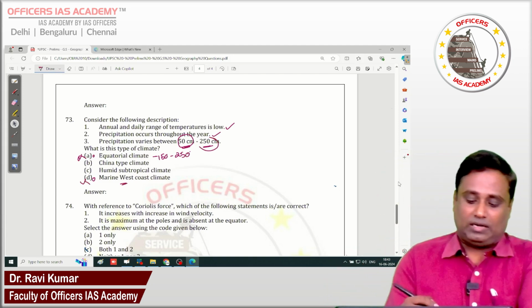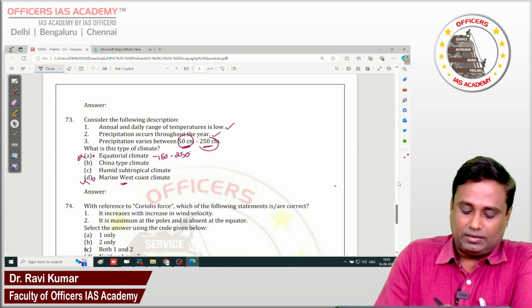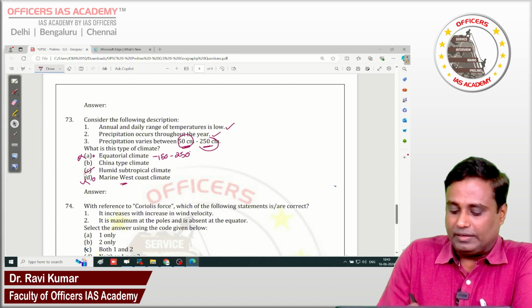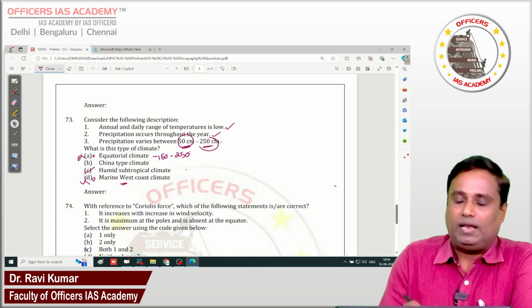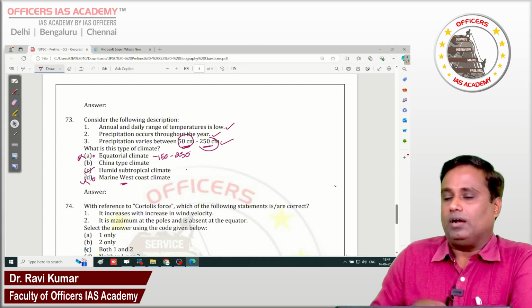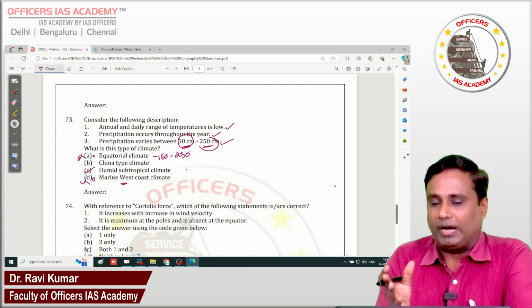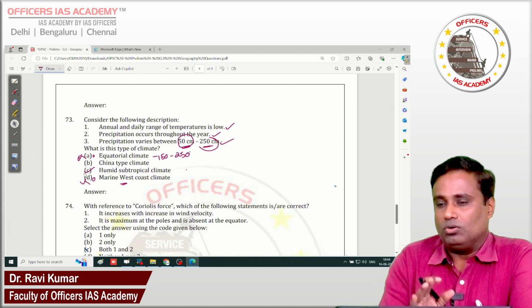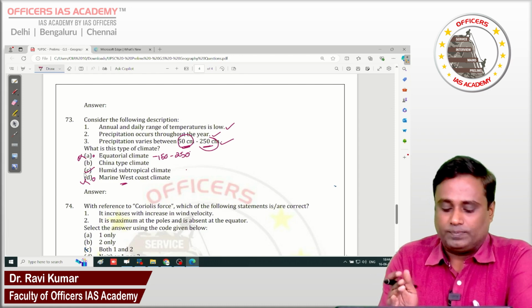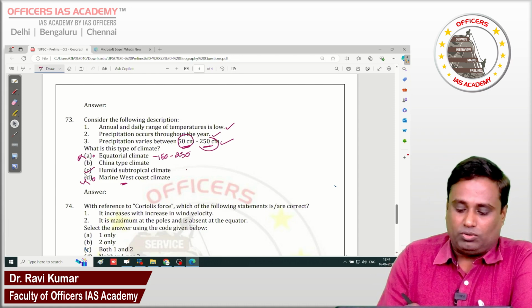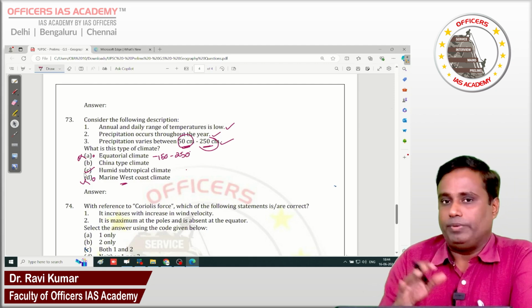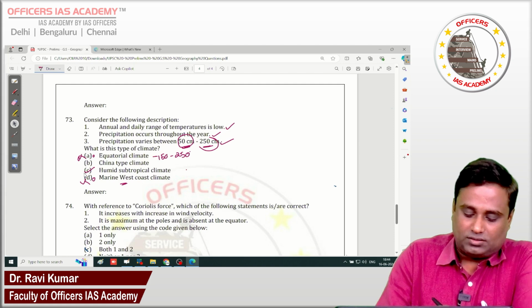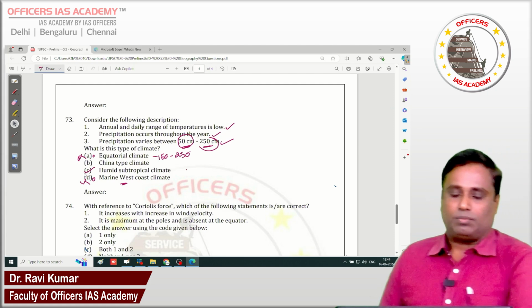Then we go to the remaining 2. Now we take the humid subtropical climate, where we get the rainfall of what we expect, 50 to 250 centimeters of rainfall, and the average temperature range will be at 20 to 25 degrees. It also will be one of the low ranges of temperature, so it is taken into account. And rainfall, as it's low, is only 50 centimeter in a month, so it is also considered as throughout the year rainfall. So the answer may be a humid subtropical climate.